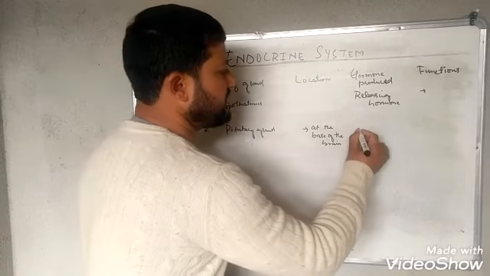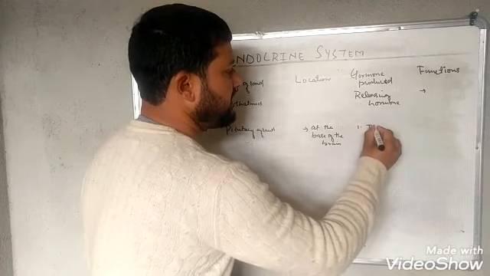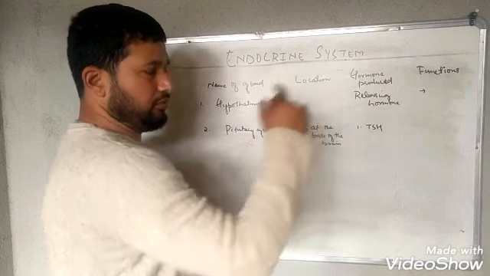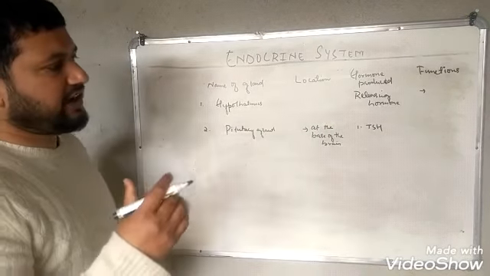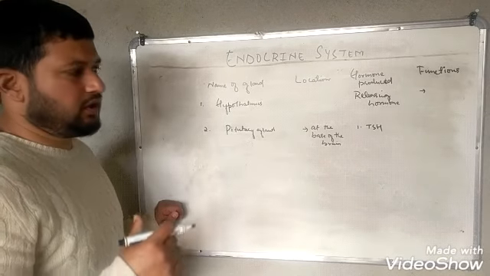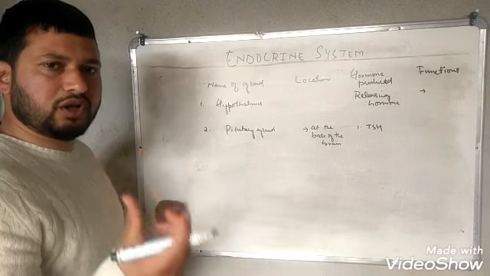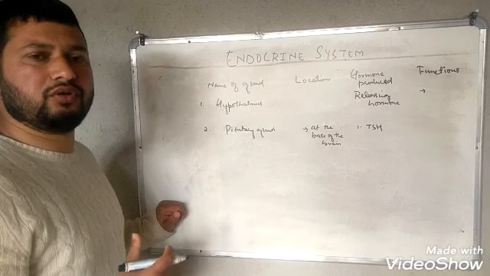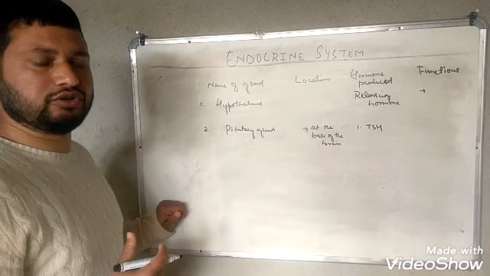For example, it secretes TSH, that is the thyroid stimulating hormone. This thyroid stimulating hormone promotes the growth of the thyroid gland and increases the secretion of the thyroxine hormone.